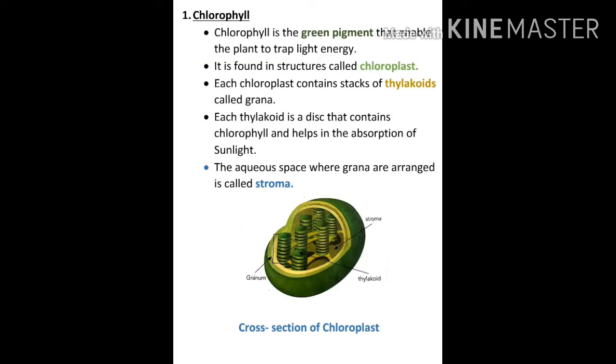Chlorophyll. Chlorophyll is a green pigment which is used to trap the light energy. It is found in the structures called chloroplasts. Each chloroplast contains stacks of thylakoids which are called grana. In singular form we call it a granum. Each thylakoid is a disc. It contains chlorophyll and helps in the absorption of sunlight. The aqueous space, in the picture, where grana are arranged is called the stroma.